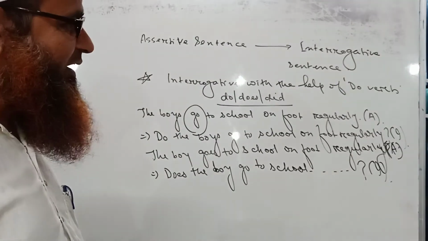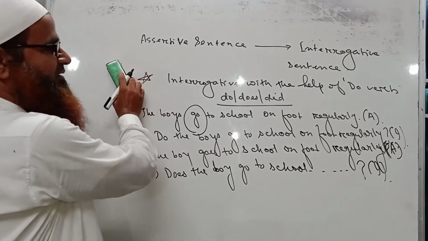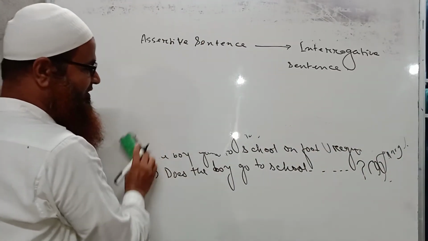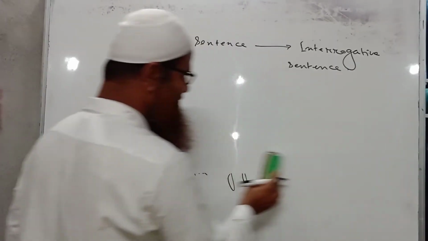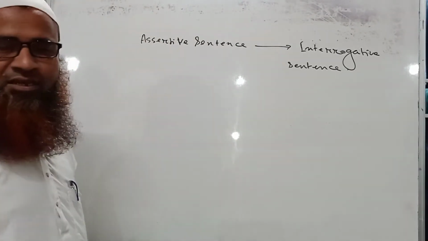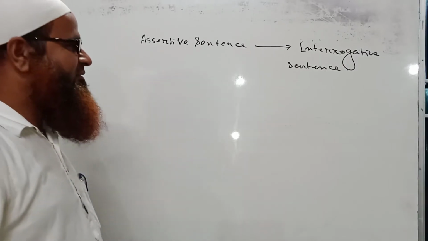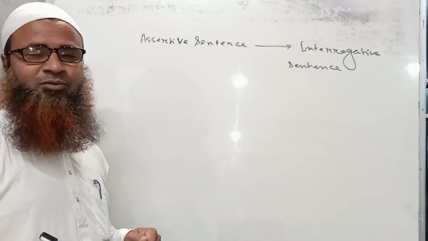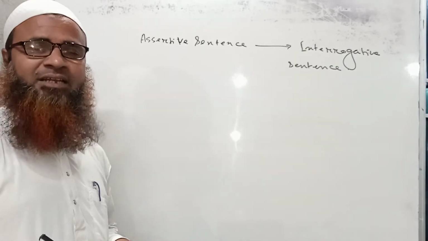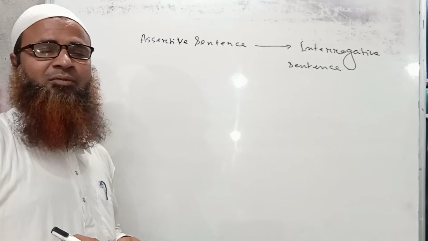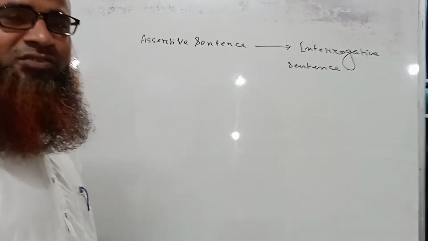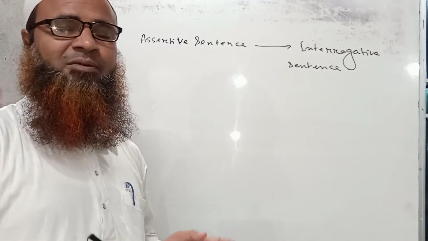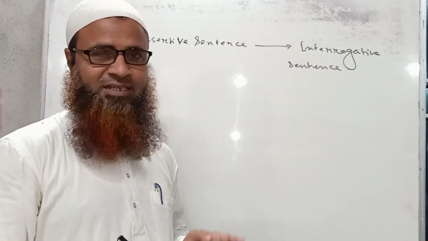So I hope you have understood, because the rule is very simple here. An assertive sentence without an auxiliary verb must be turned into an interrogative one by placing do, does, did before it. Again, if the verb is in the past tense, then we have to take the help of did, and when we take the help of did, then we have to write the present form of the verb in the sentence, because two past tense forms of the same verb are not used in the same sentence.